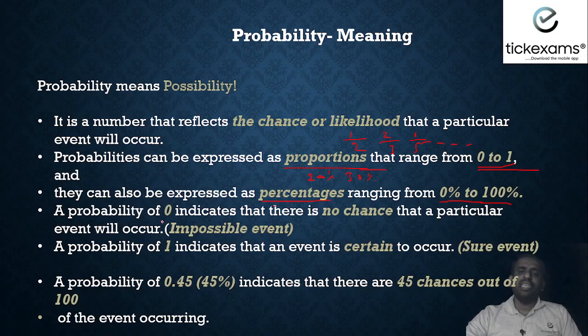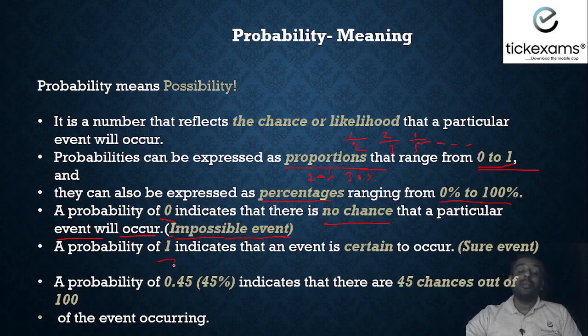A probability of 0 indicates that there is no chance that a particular event will occur. It is called an impossible event. So whenever you solve a probability problem, if you get the answer as 0, it means there is no chance that that particular event will occur, so it is called an impossible event.